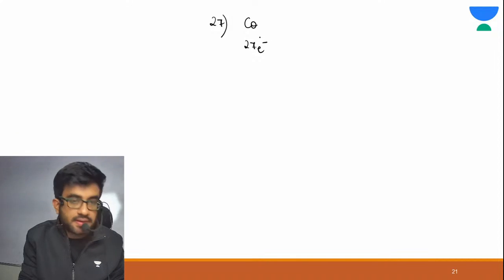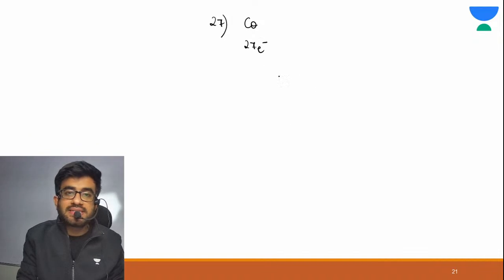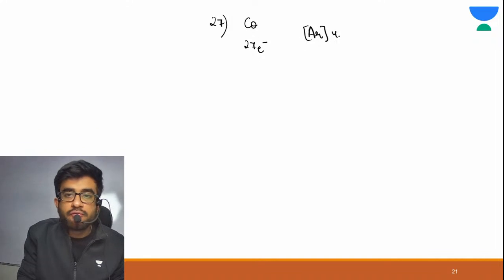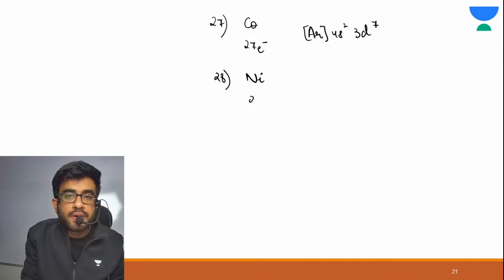Great. Now see, 27 electrons. Again, the electronic configuration would be argon 4s2 3d7. 28 is your nickel. 28 electrons, argon 4s2 3d8.